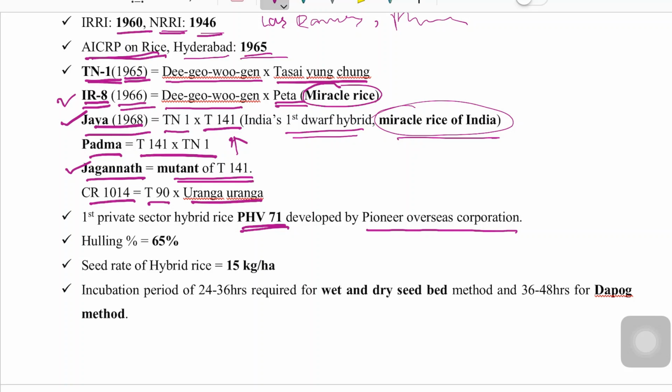Hulling percentage of rice is 65%. Seed rate of hybrid rice is 15 kg per hectare. An incubation period of 24 to 36 hours is required for the wet seedbed and dry seedbed methods, and 36 to 48 hours for the DAPOG method.